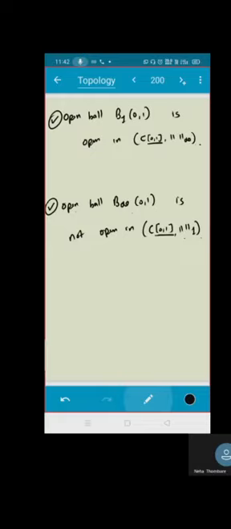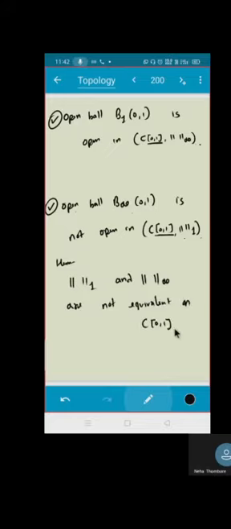Exactly. So you can say that norm 1 and norm infinity are not equivalent. This is what we are supposed to show on the set C0. Is it clear?